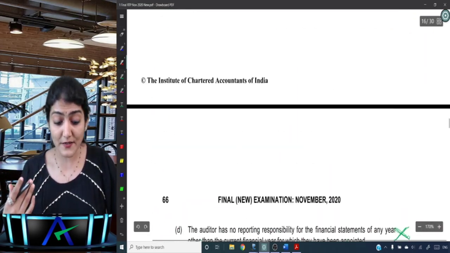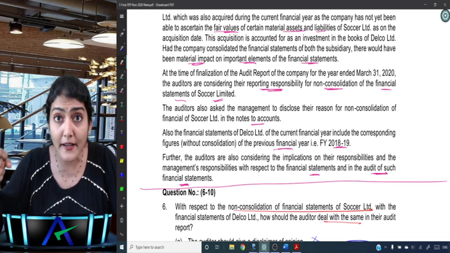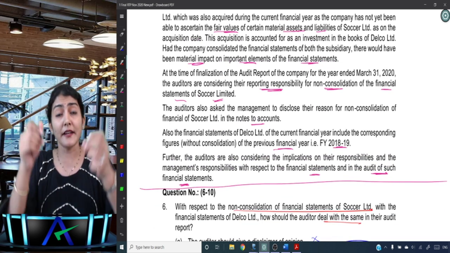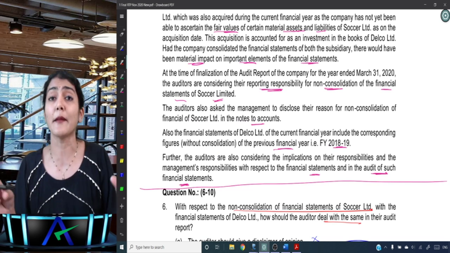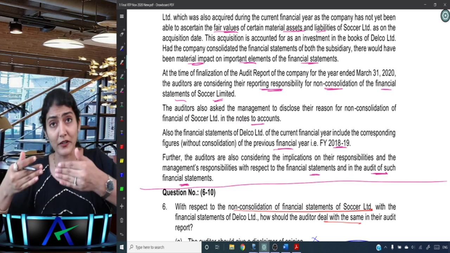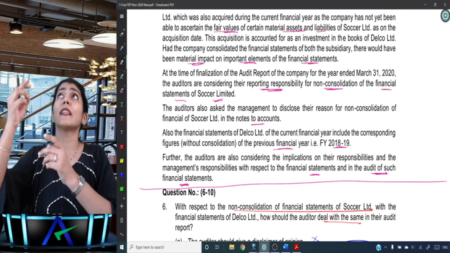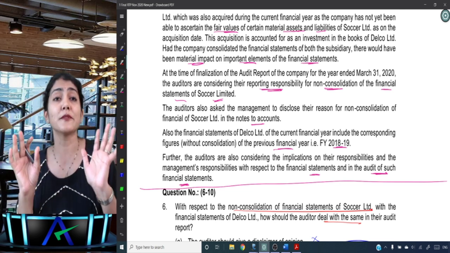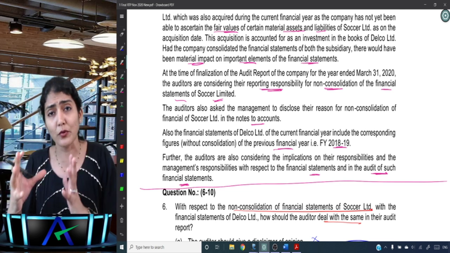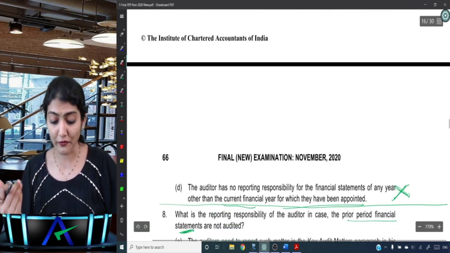So I always tell the students that you should read the case study, but not that go into an in-depth analysis and read and read and reread till the time you don't get it completely. Not required. Get an overview, do the first reading, come to the question, and whatever is related to the question that you think I need to refer to the case study, that much part you read again. Otherwise no need to go into an in-depth analysis as such, and it might lead to wastage of time.